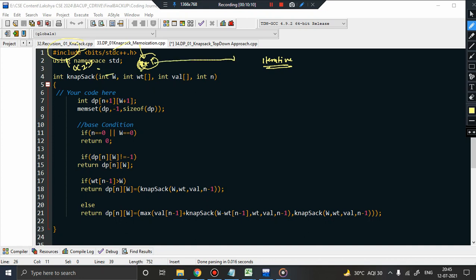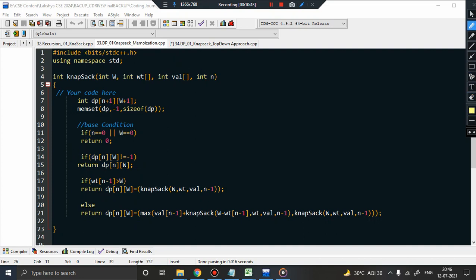The much better approach is the iterative approach. How do you solve the problem using iteration? So remember, in this memoization, what we did, 98% of the code was copied from the recursive step, right? Everything was the same, only this line and this line were different, and before just returning we used to store in the table. That's it, very minor changes, and the problem was converted to a memoization problem. Now again we will do very minor changes to convert this problem into the iterative version. So just follow what I am doing.